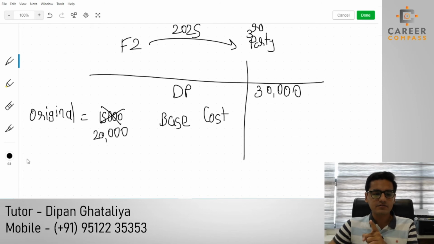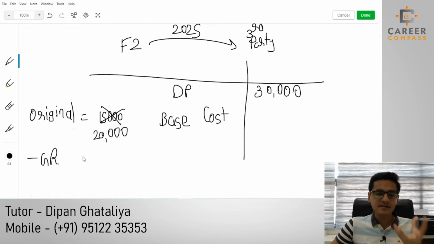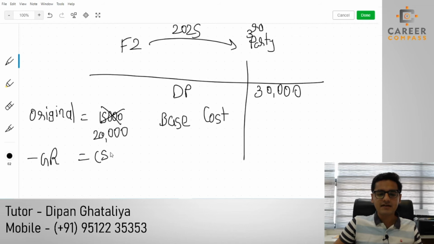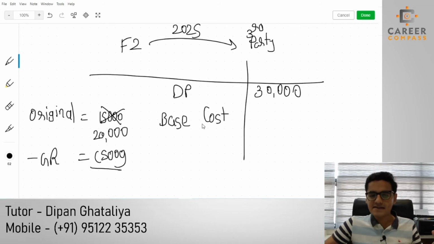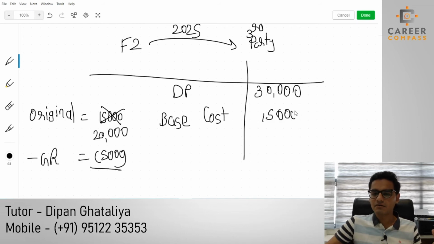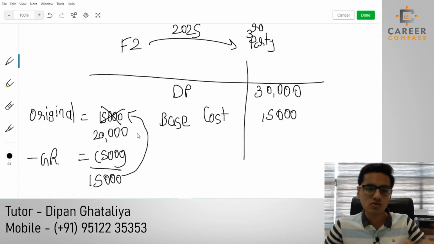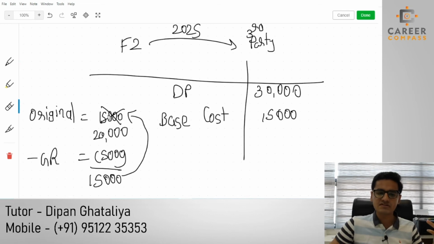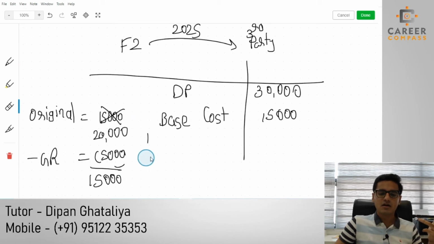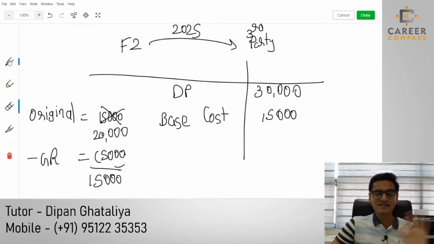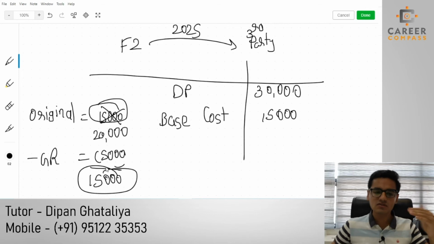And then after, I am going to deduct the gift relief amount, which is the gain deferred in the past, the 5,000. So now we can say our base cost is £15,000. Please don't get confused, sir: in this situation our base cost of 15,000 is the same as our actual cash outflow, actual cost. No, it's just a coincidence. Don't compare the actual cost of 15,000 with the base cost; it's just a coincidence that the two figures are the same.